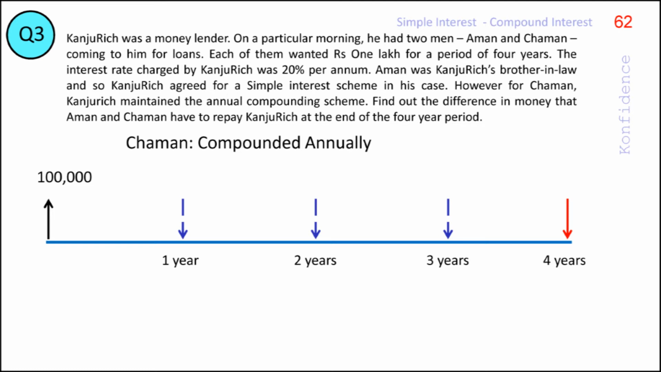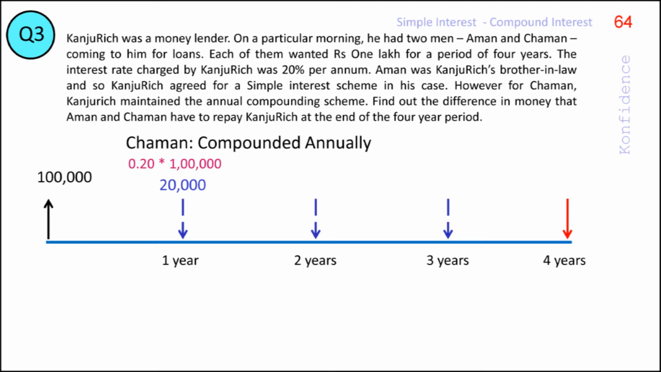The interest for the first year is calculated on the principal. It will be the same as the simple interest situation that we saw earlier. It will be equal to the principal 1 lakh into rate of interest 0.2, which will give us the value rupees 20,000.